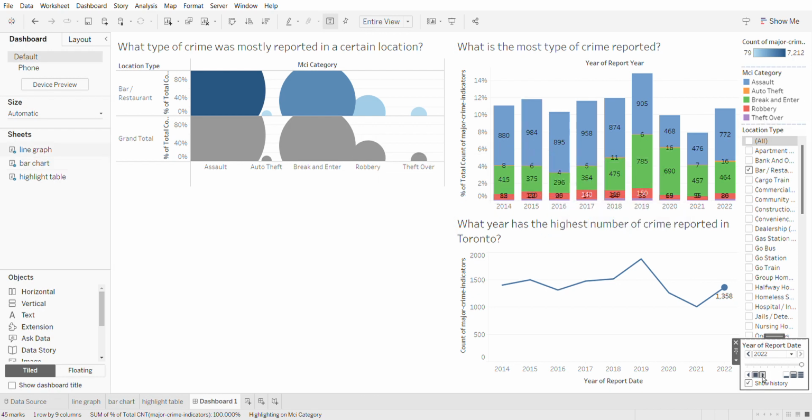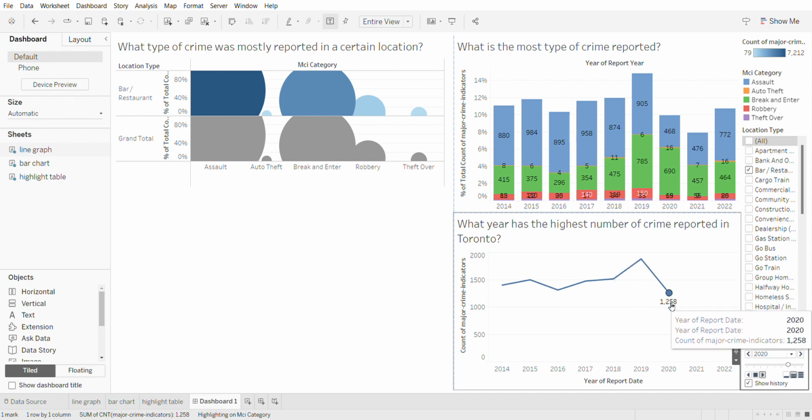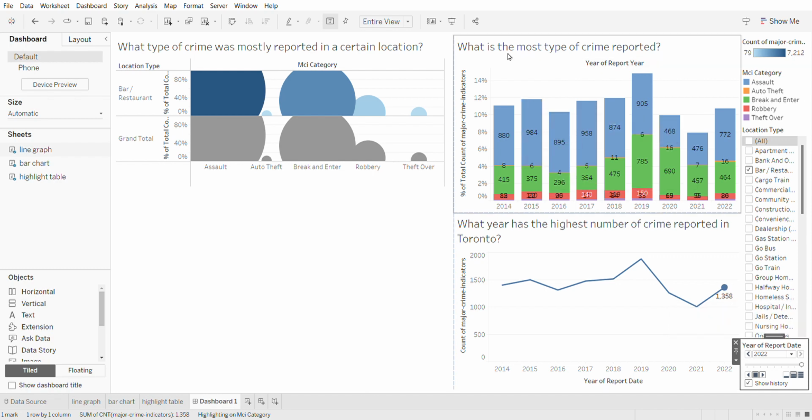When we press the display button, the line graph is giving us an idea on how many cases were reported per year and which year has the highest or lowest incidence rate that were reported. The bar graph gives us a breakdown of the number of cases reported in a bar, but it was also giving us an idea on which type of crime occurred the most.